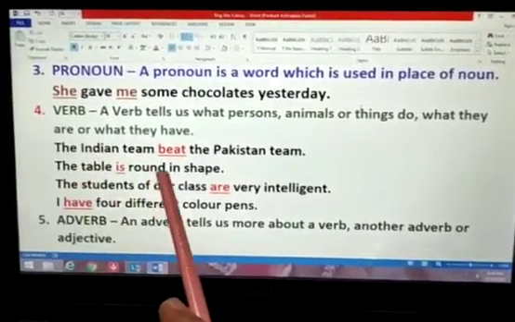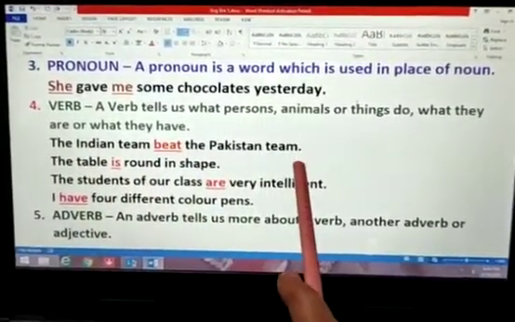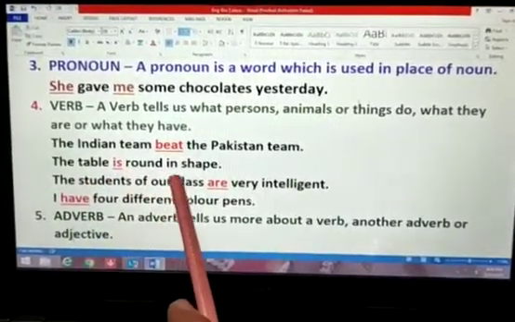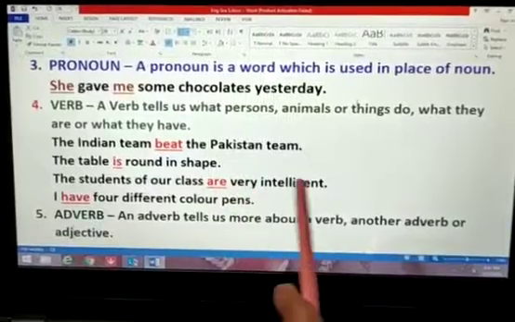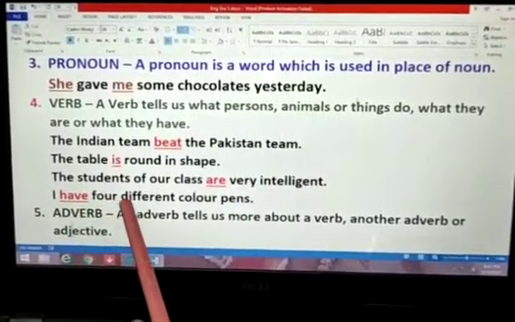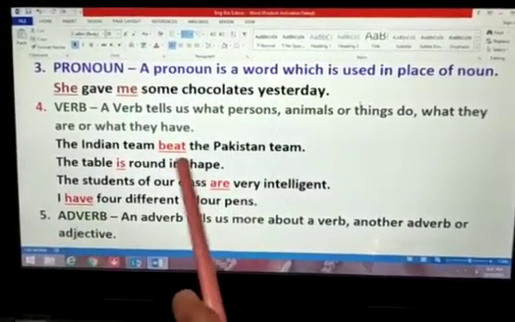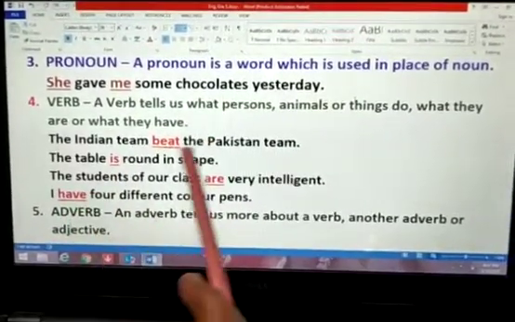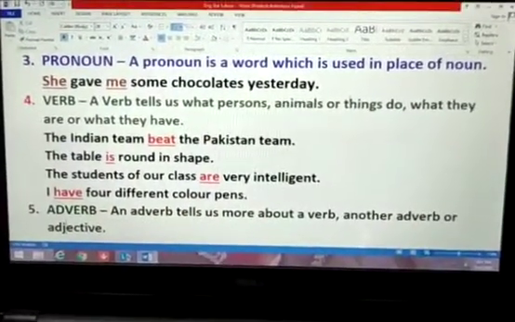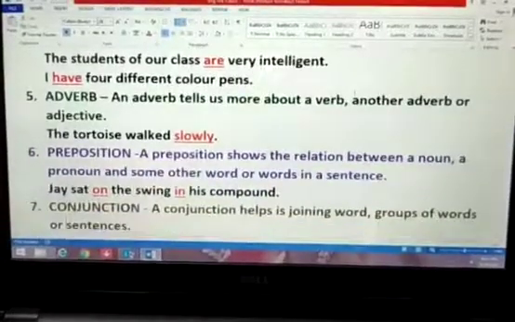The Indian team beat the Pakistan team. The table is round in shape. The students of our class are very intelligent. I have 4 different color pens. Here beat, is, are, have, these all are verbs.